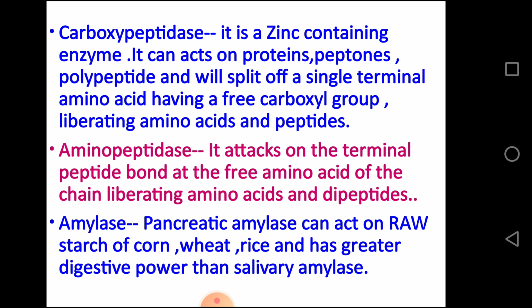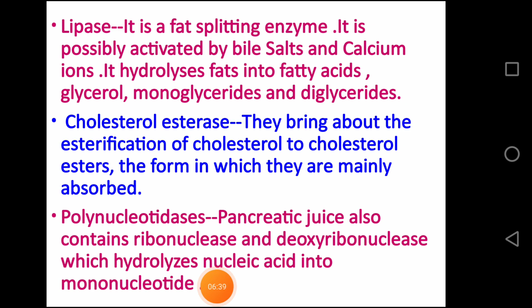Aminopeptidase, as the name indicates, attacks the terminal peptide bond at the free amino end of the chain, liberating amino acids and dipeptides. Pancreatic amylase acts on raw starch of corn, wheat, rice and has greater digestive power than salivary amylase. In pancreatic juice, lipase enzyme is also present. It hydrolyzes fats into fatty acid, glycerol, monoglycerides and diglycerides.